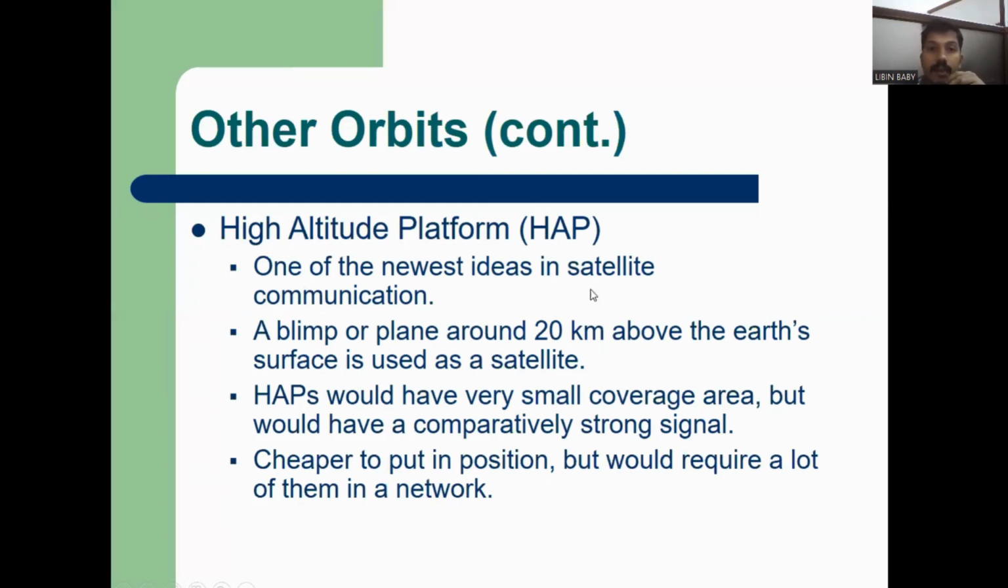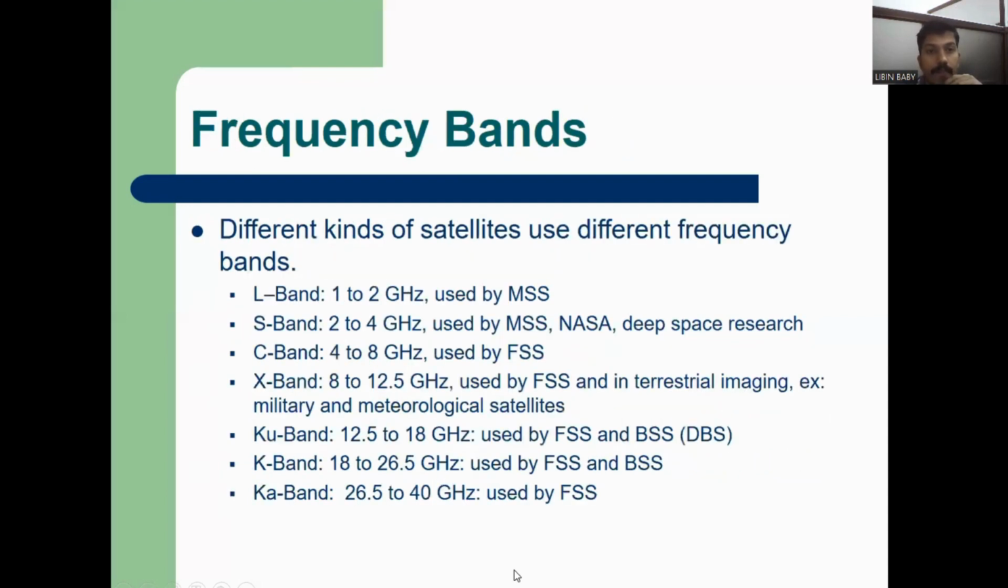Then the high altitude platform, HAP. It is the newest idea in satellite communication, around 20 kilometers above the Earth's surface. It has a smaller coverage area, but it has a strong signal and is cheaper to put in position compared to other satellites. Now we'll see the different frequency bands: L band, S band, C band, X band, Ku band, K band, and Ka band.